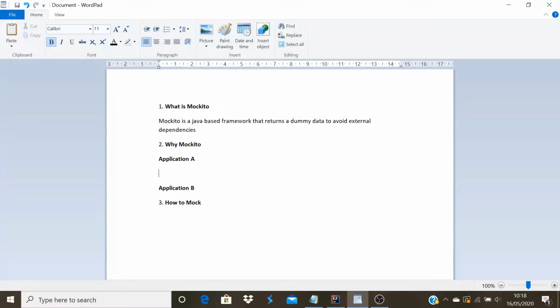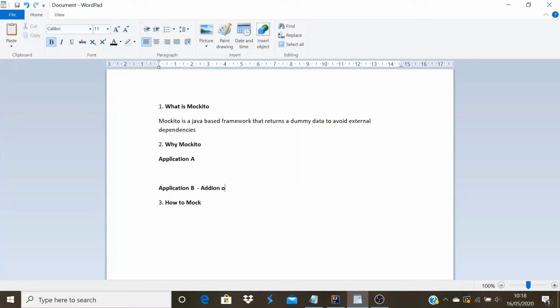Let's discuss with a scenario. Suppose I am developing an application A and I am depending upon another application B. Application B is developed by another team. I'm not sure when application B will be completed, but I want to progress with my coding and my testing without depending upon application B. Suppose I'm calling application B to get the sum of two numbers. I'm passing two numbers to application B and I'm expecting application B to return the sum of the two numbers.